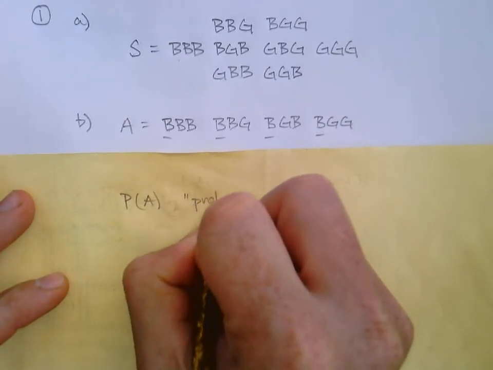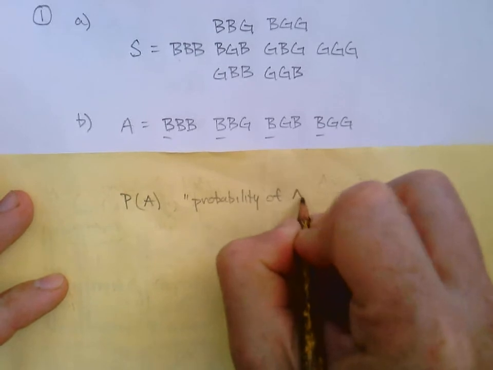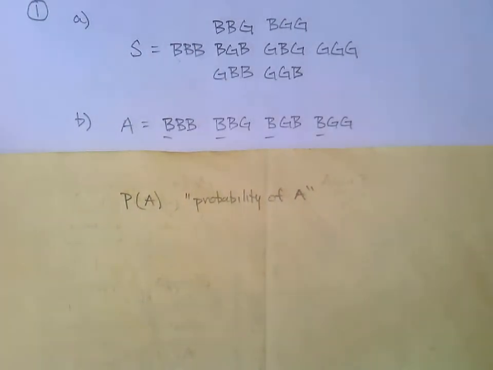The probability of A, or the probability of event A, is equal to the number of ways that A can occur divided by the total number of ways.